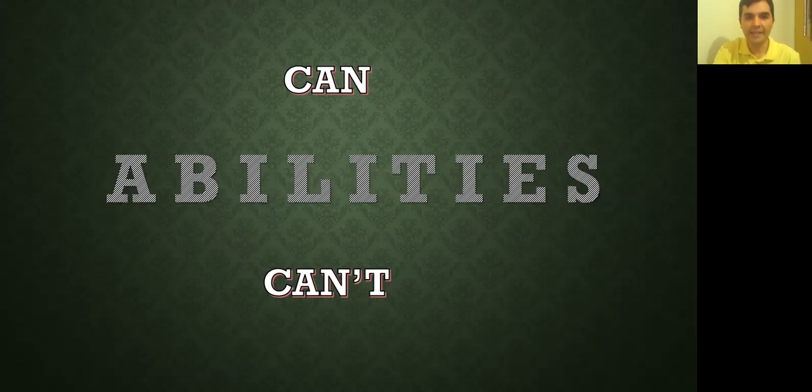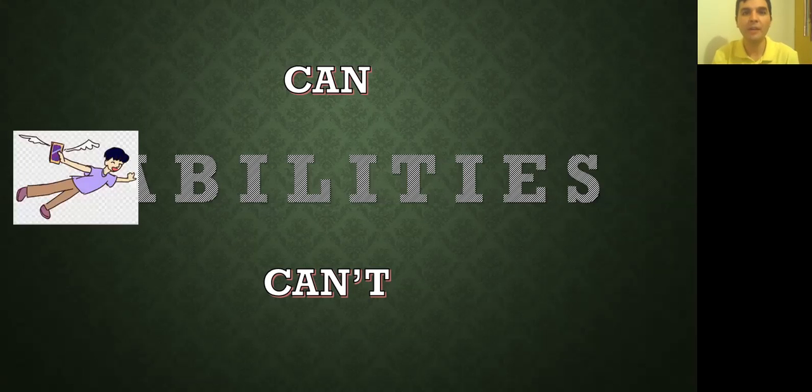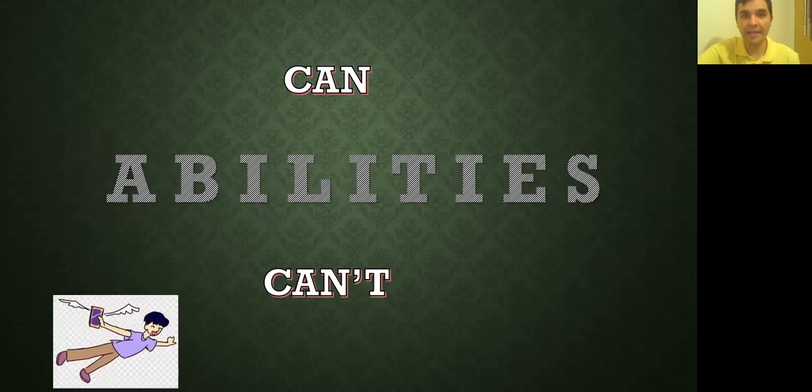All right? For example, let's see if we can illustrate this a little bit better. When we talk about fly, and we make the question, can you fly? Do you have the ability to fly? Do you have the possibility to fly? Can you fly? And we say, nope, we are people. Men, women, boy, girl, we don't have wings, okay? Like a bird or a bat, right? We can't fly. We don't have the ability. We don't have the possibility. We can't fly.